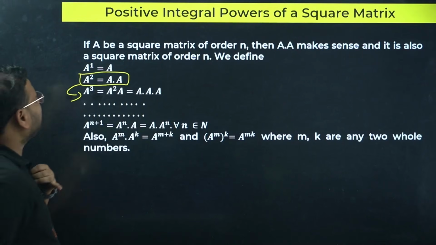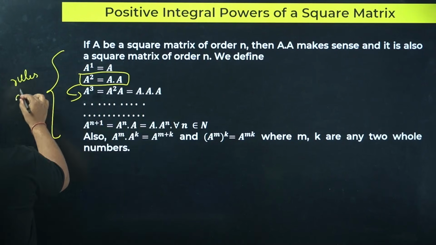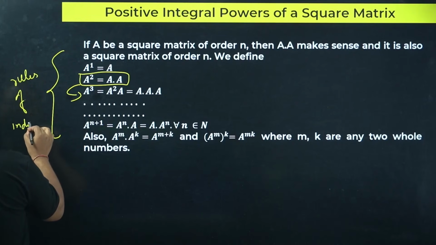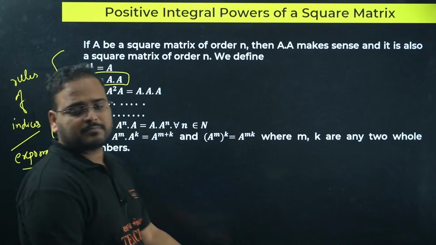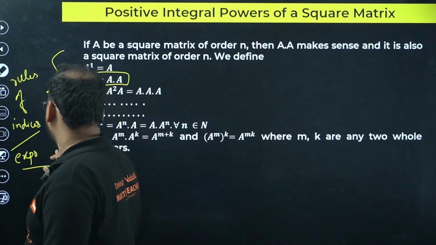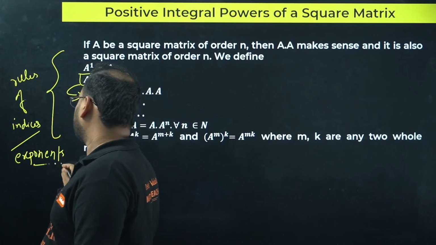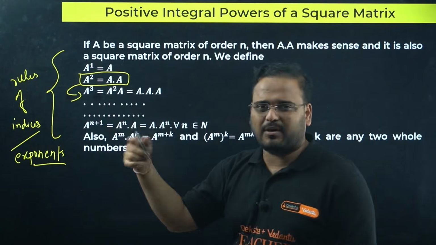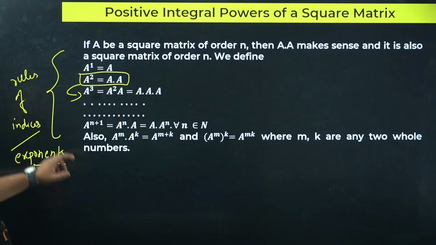So what is the condition over here? Nothing, just use the rules of exponents, or rules of indices. If you call them exponents, then use that. Your choice. When the same base's powers are added, the power rule and all of that is true. Whatever rules of indices you have learned, the same thing you are going to use over here.